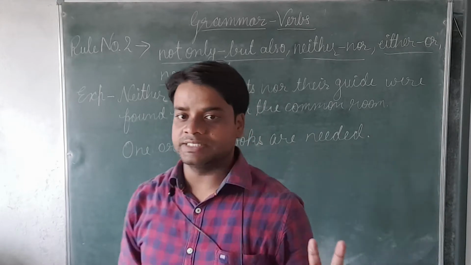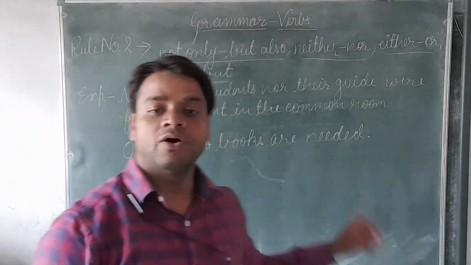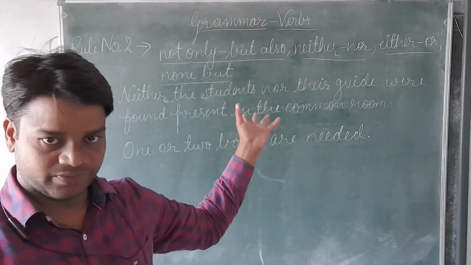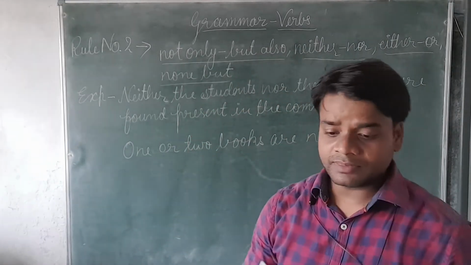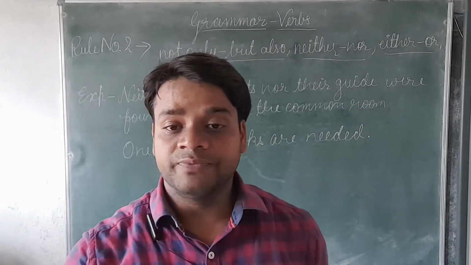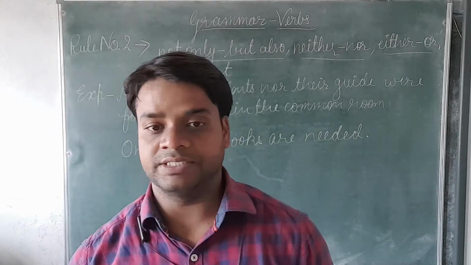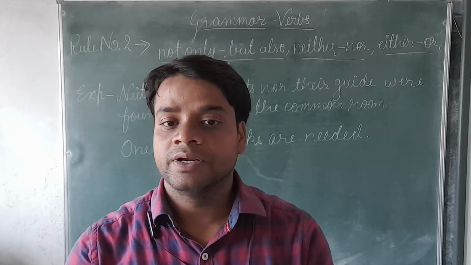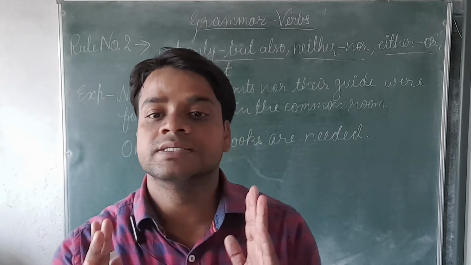If two subjects are joined by these words, these are the conjunctions. When they are connected, the verb is used according to the nearest subject. So we will use the verb according to the nearest subject.